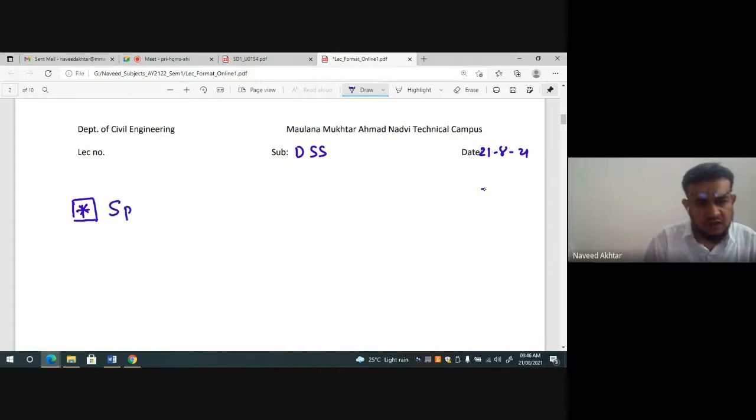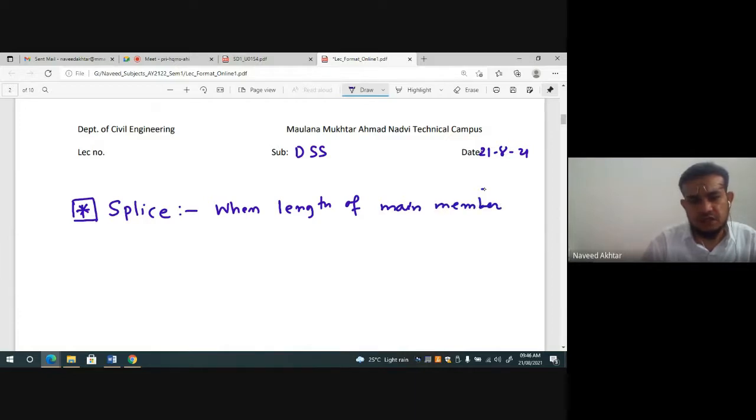So why do we need splices? Splices we need when the length of the main member is short.